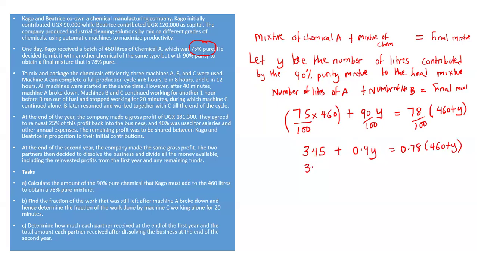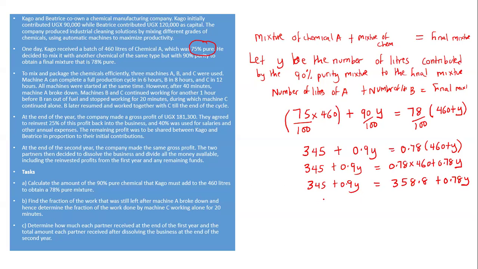So this will give us 345 plus the 0.9y. When we open up our brackets, we shall have 0.78 times the 460 plus 0.78 times y. So this will give us 345 plus 0.9y, which will give us 358.8 plus 0.78y. So we collect like terms.